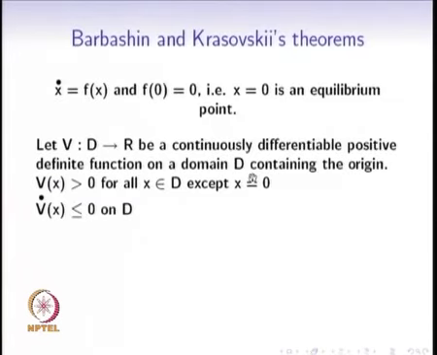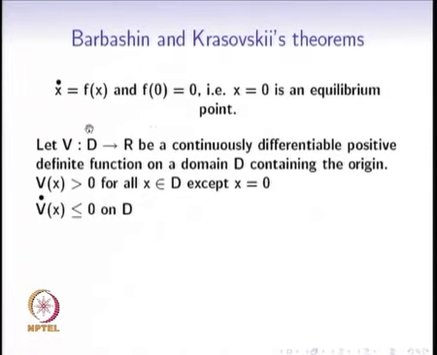We will also see an application of LaSalle's invariance principle. There are well known results that turn out to be a special case of LaSalle's invariance principle. One of them is the Barbashin-Krasovsky theorem. What is the statement of the theorem? Suppose x dot equals f of x is a system in which x is an element of R^n, and suppose the origin is an equilibrium point.